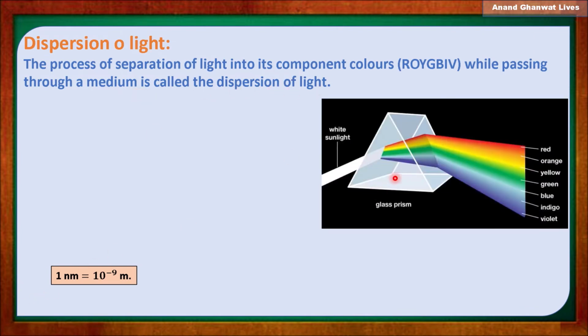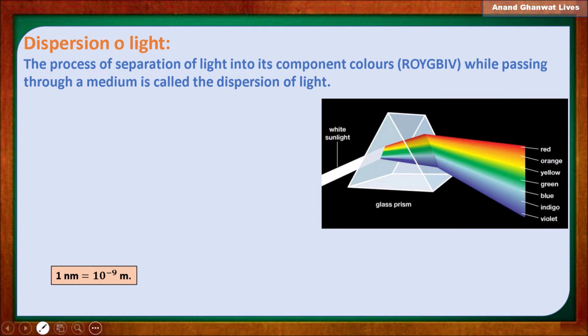Let us observe this diagram. White sunlight is coming towards the prism, and when it passes through that prism, which is a transparent medium, its path is changed, and each component color is deflected with a different angle. So red is less deflected and violet is more deflected.